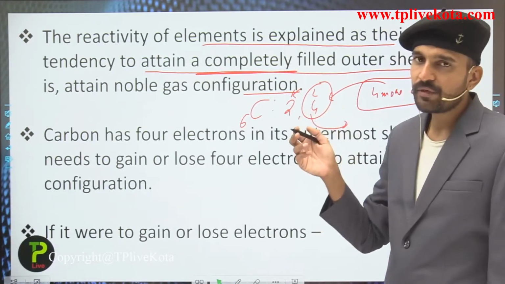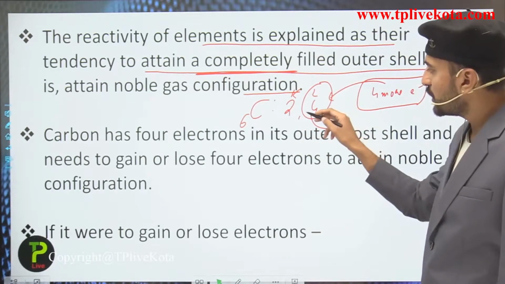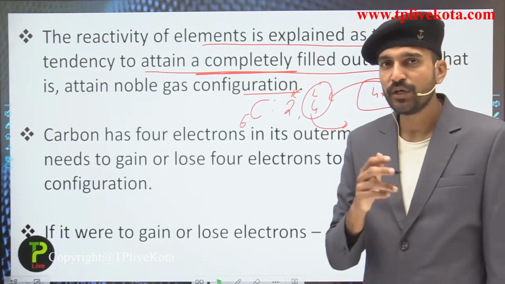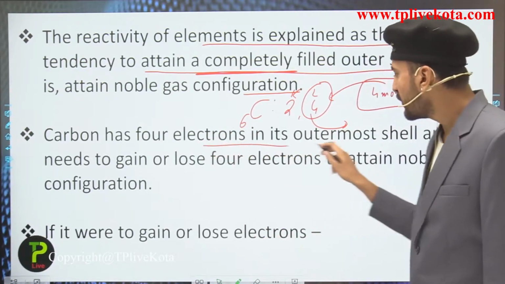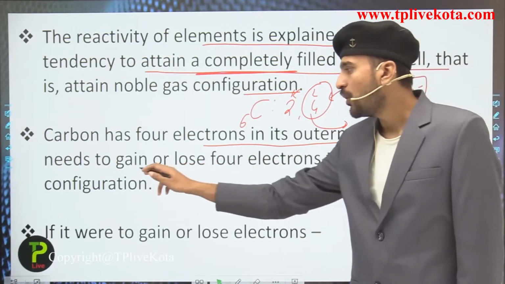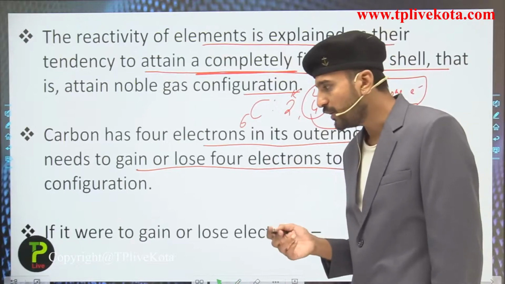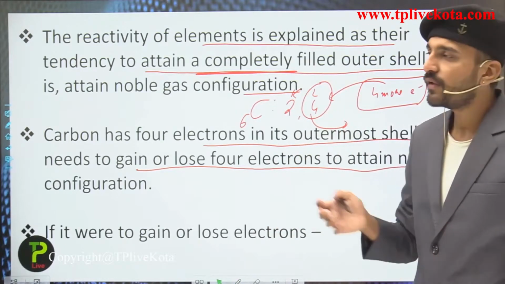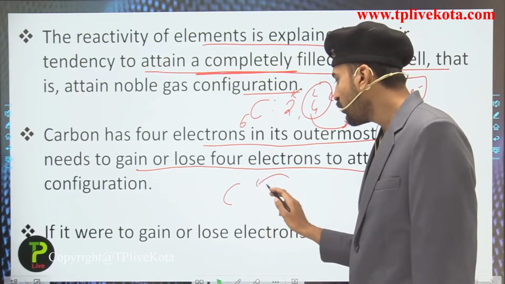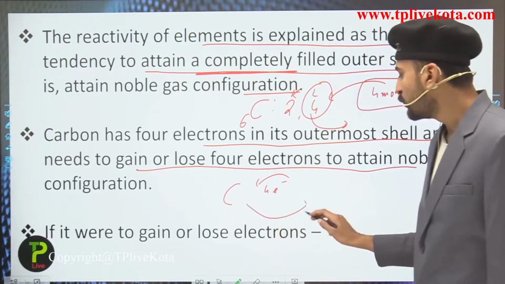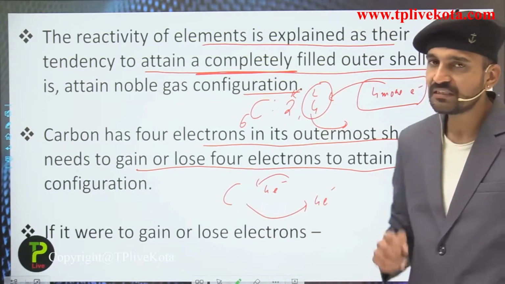And how can it become stable? By making its electronic configuration 2,8, as that of the neon gas. So carbon has 4 electrons in its outermost shell, and it needs to gain or lose 4 electrons to attain the noble gas configuration that I have already told you. But what are the problems? Why has carbon not gained 4 electrons, nor lost the 4 electrons, to achieve stability?